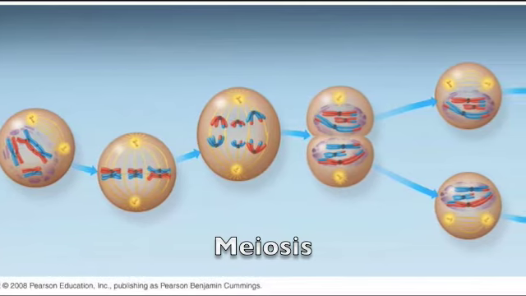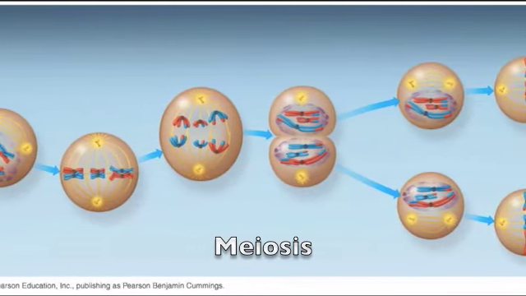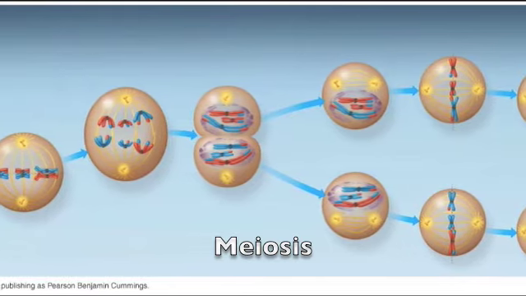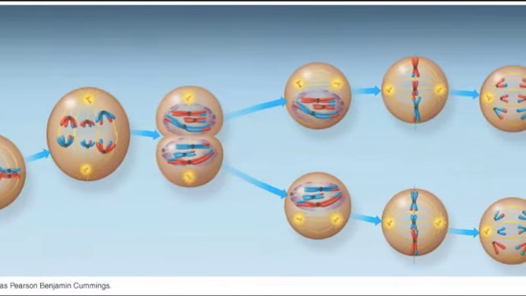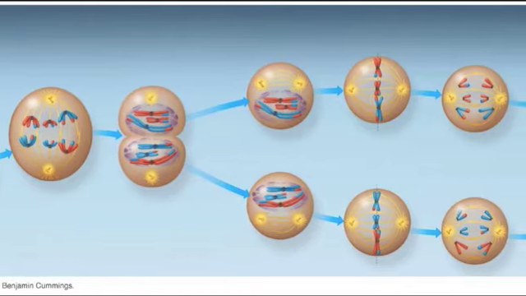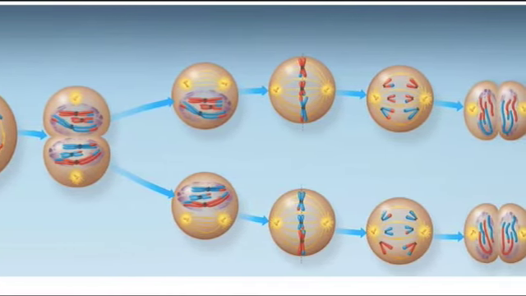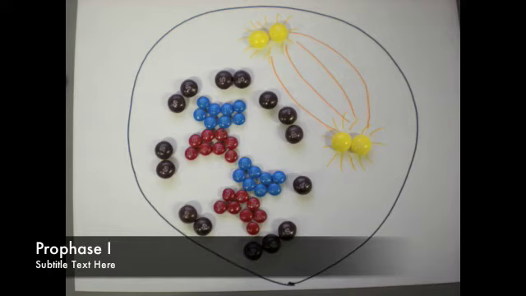Meiosis is the process where the cell passes on its nuclear material to its daughter cells. It maintains a species' chromosome count during the sexual life cycle and contributes to the genetic variation of the species. Meiosis I separates homologous chromosomes, while meiosis II separates the sister chromatids. The first step in meiosis I is prophase.